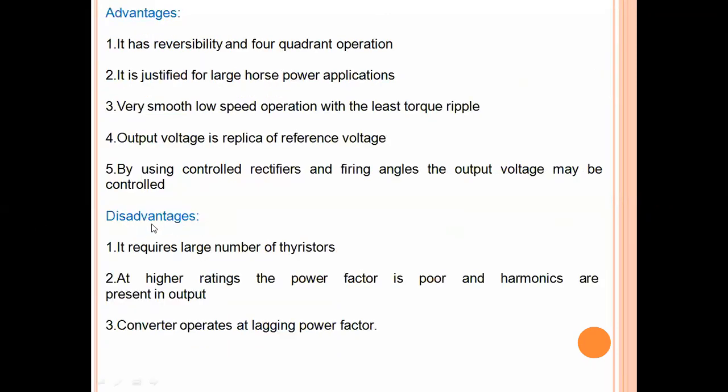And let's see a few disadvantages. It requires a large number of thyristors. We have seen 18 thyristors are used for a three-phase supply. A large number of thyristors are required, so that is the major disadvantage economically. And the circuit looks complex, right? And at high power ratings, the power factor is poor because of the harmonics.